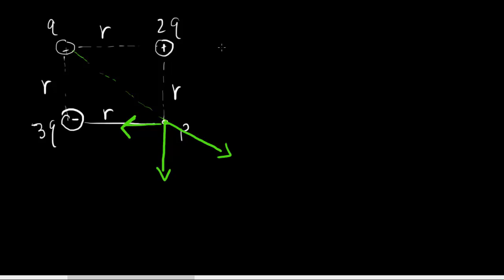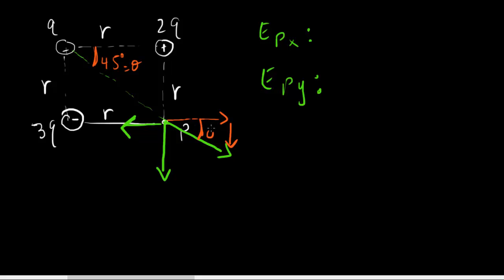Okay, so to find the electric field at P, we need to find the x component of the electric field and the y component of the electric field. So we need to break this into components. When you break that into components, its x component is going to be here, and the y component is going to be here. Again, this is going to be a 45-degree angle. Let's call it theta. And then this side is going to be square root of 2 times r, right? Because this is a square.